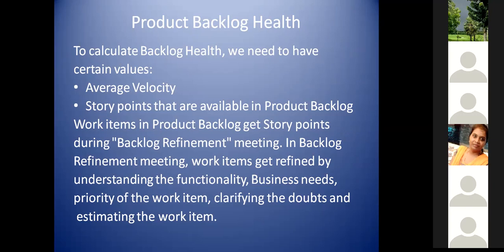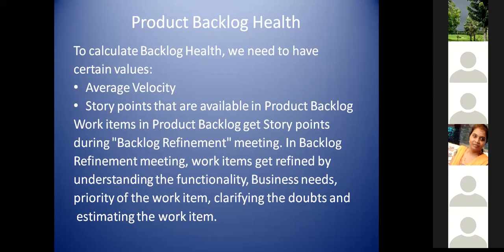So now this average velocity we calculated. Now what we need to do is ensure that in our product backlog, whatever average velocity we have achieved, some value related to this average velocity should be available in your product backlog. What is that some value all about? Let's talk about backlog refinement. Then we will get to know what this is.